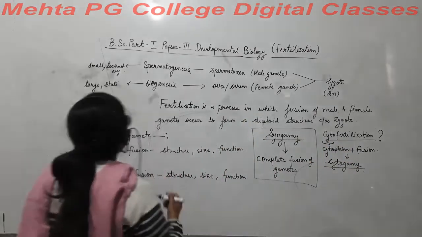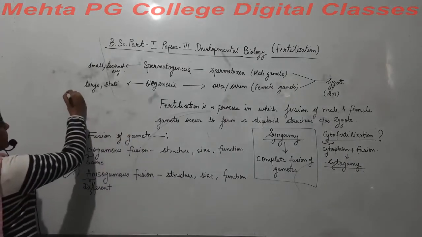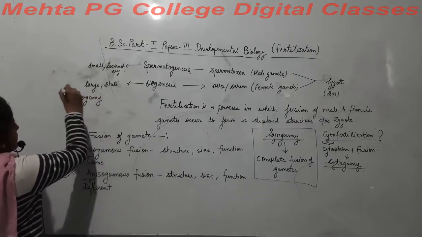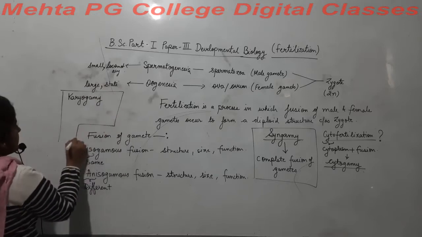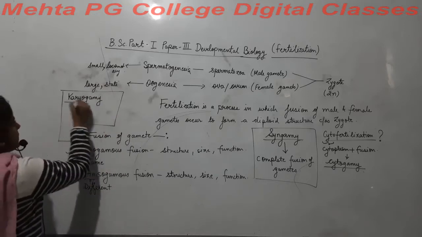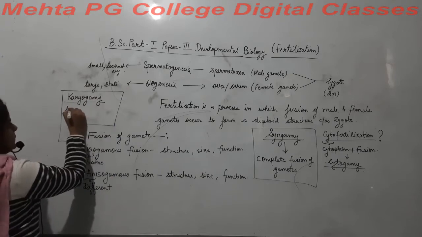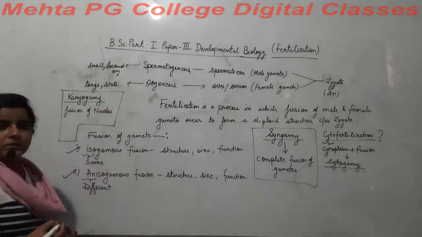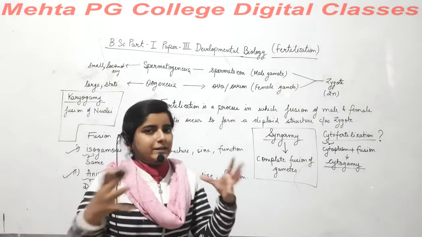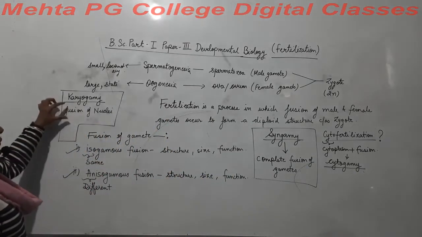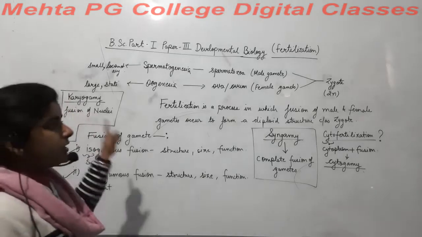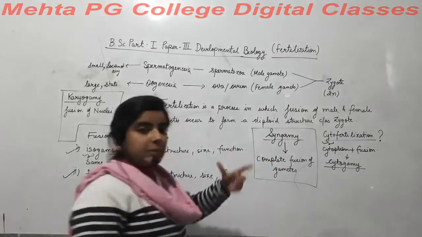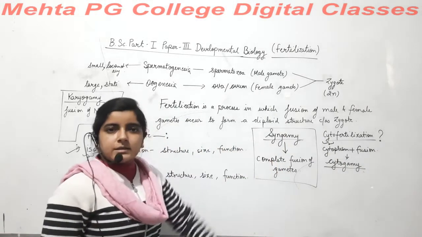Now one more term which arises is karyogamy, right? So what is karyogamy? Karyogamy is fusion of nuclei, or fusion of the nucleus of two different gametes. So if fusion of nucleus occurs, it is called karyogamy. If fusion of cytoplasm occurs, it is called cytogamy. If complete fusion of gametes occurs, then it is called syngamy.